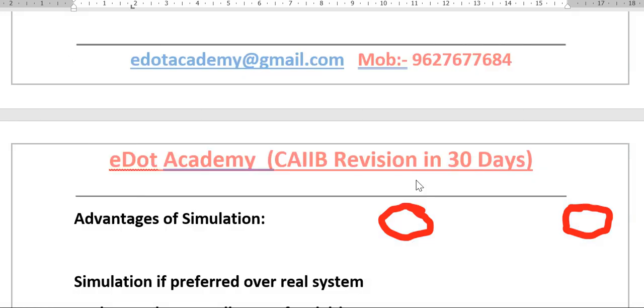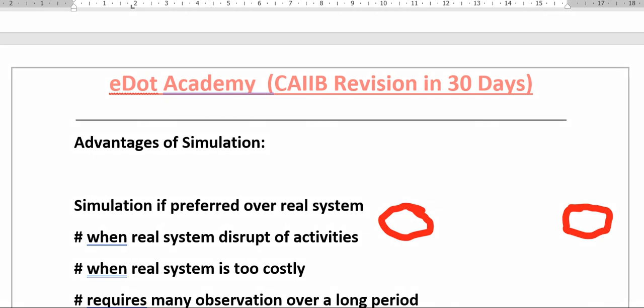Now we'll see what are the advantages of simulation. Simulation is preferred over the real system when the real system disrupts the activities. Disrupt means you cannot stop your real time activity and carry out the experiment, like the study of an earthquake, you cannot cause an earthquake, so you prefer simulation. Sometimes the real system is too costly, like sending an astronaut to space, which is very costly and also life threatening. So simulation is preferred.